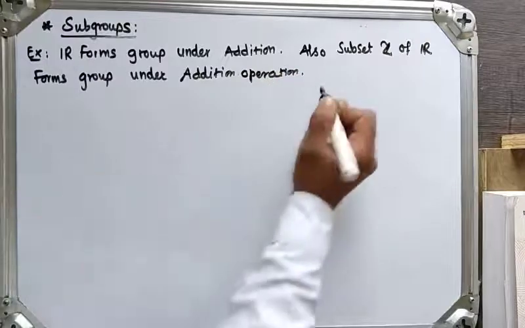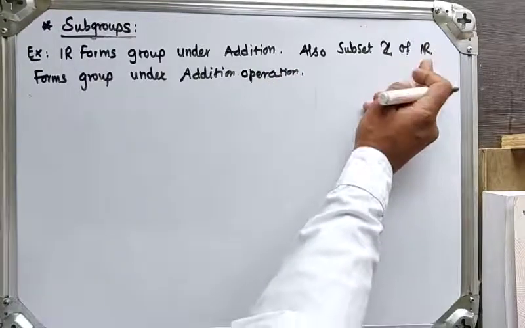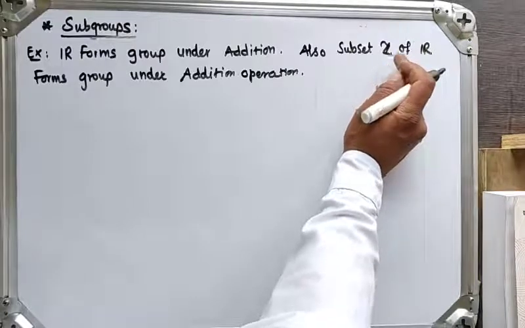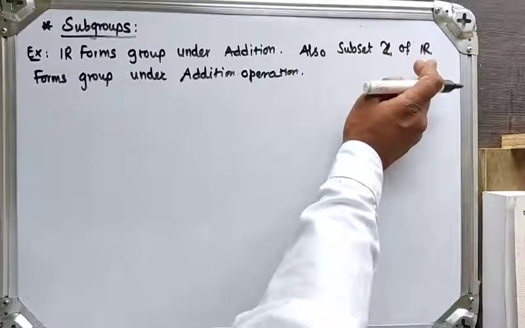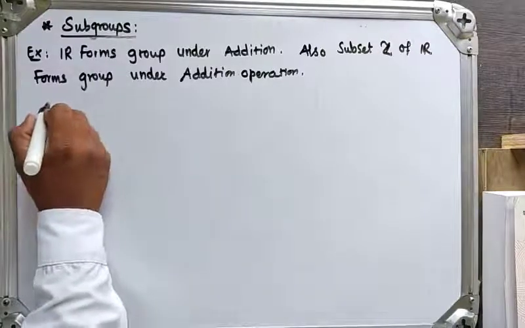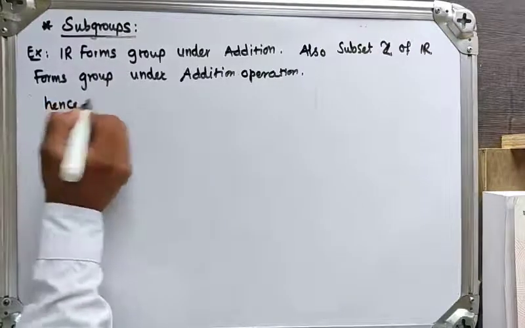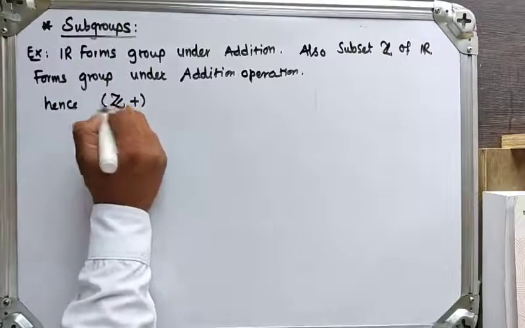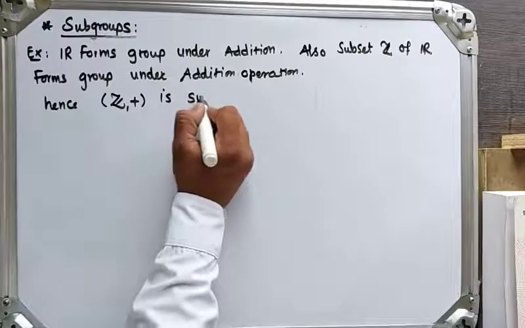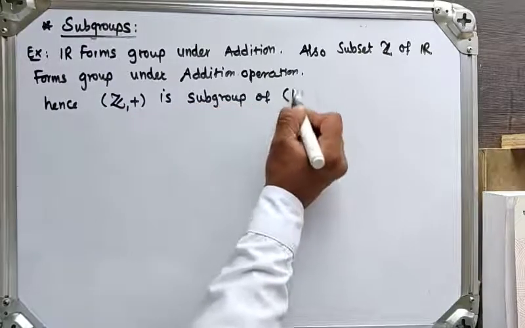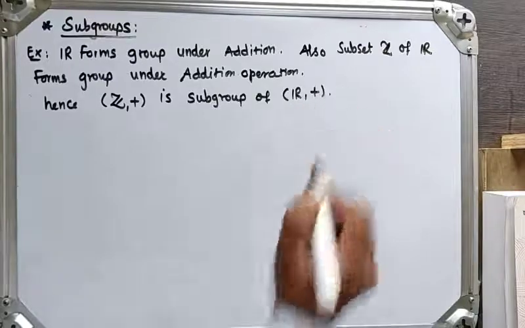Hence, what does this mean? Here, first, Z is a subset of R, and Z forms a group under addition. So Z under addition is a subgroup of R under addition. Hence we say Z under addition is a subgroup of R under addition.